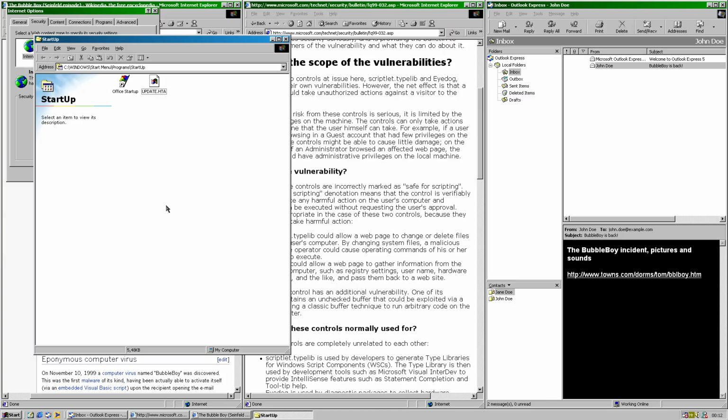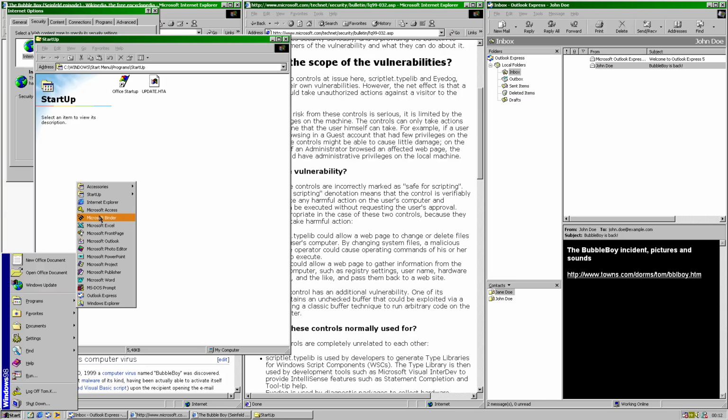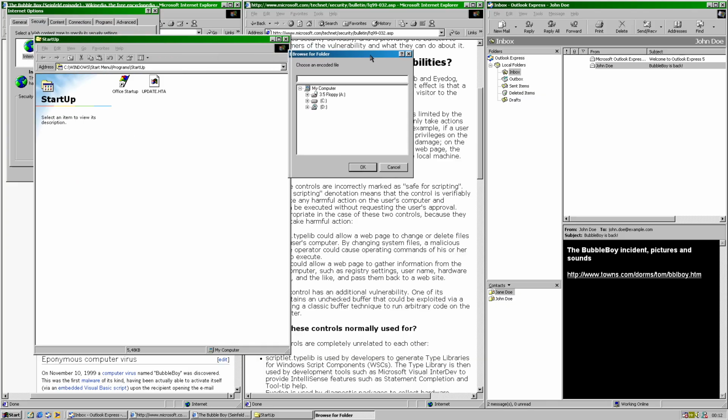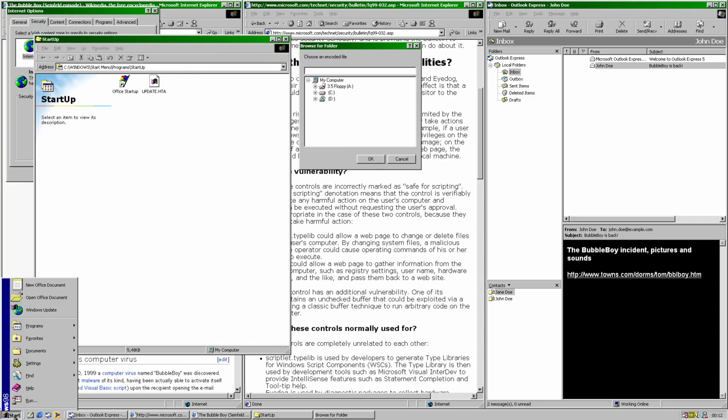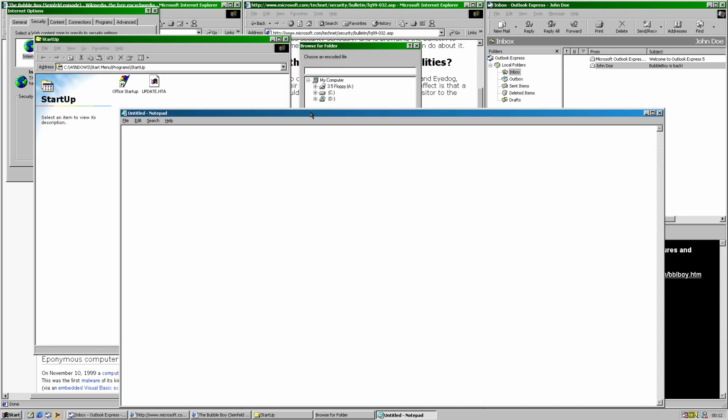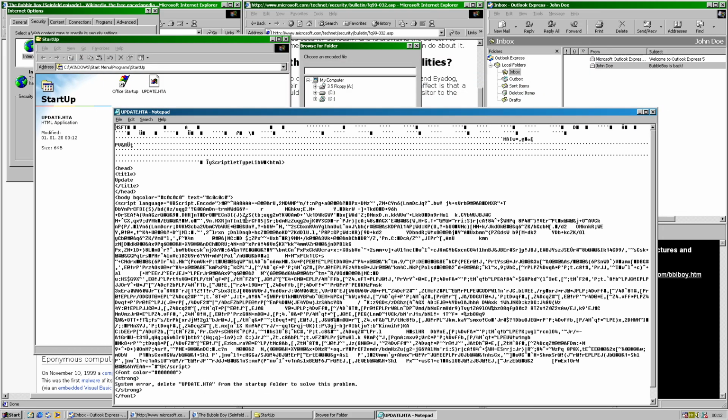So to explain how this worm actually works, we'll have to extract it and decode it using the script. I'll just show it in a moment. This one at least. But before we actually do that, we have to extract it, basically using Notepad and taking out the encoded code.